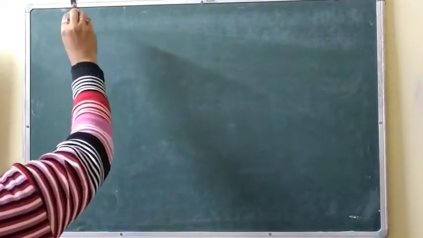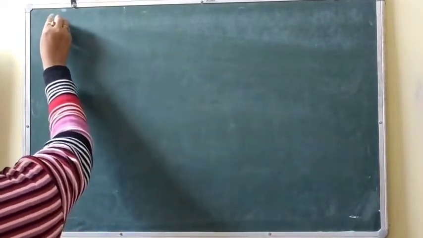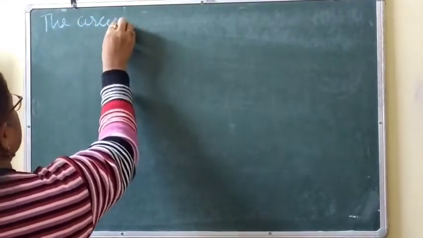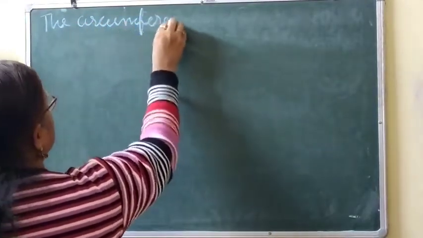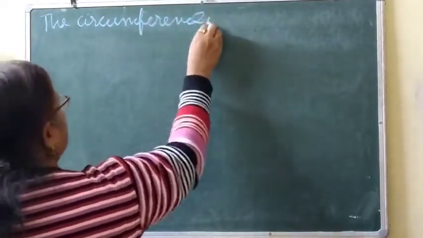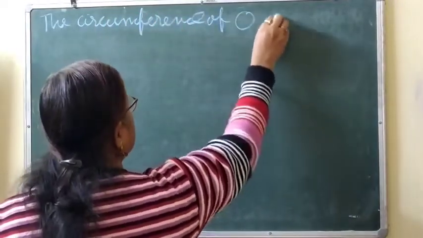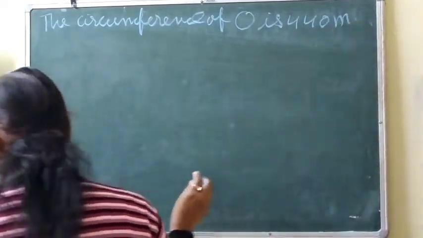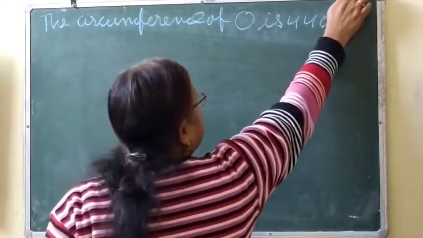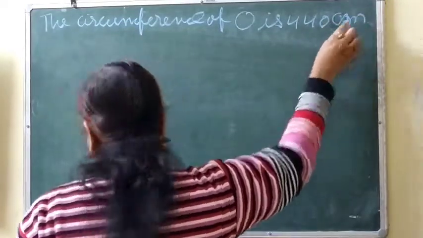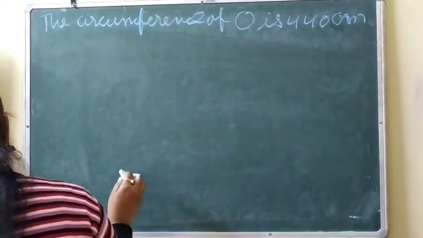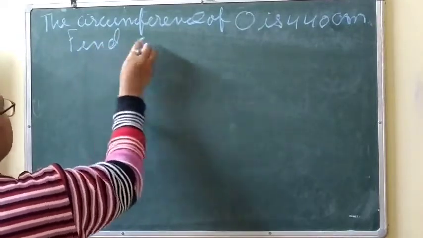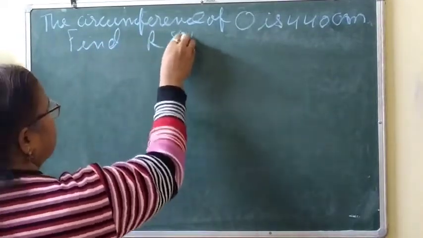The circumference of a circle is 440 centimeter. It is given in centimeter. Clear? Find radius and diameter.